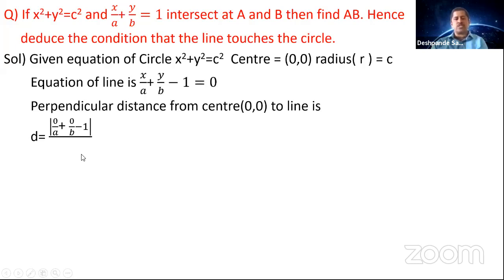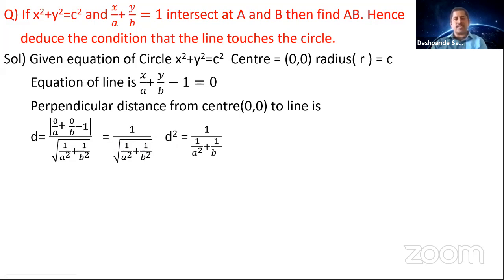So the formula of perpendicular distance is ax1 plus by1 plus c, here. The x1 value is 0 and the y1 value is 0. So you get 0 by a plus 0 by b minus 1, by root over a square plus b square, where the a value is 1 by a and the b value is 1 by b. You have this as 0, this as 0, you get minus 1 in the modulus. So you can write as 1 by root over 1 by a square plus 1 by b square. So you got the value of d as 1 by root over 1 by a square plus 1 by b square. When you square, the d square value is going to be 1 by a square plus 1 by b square.